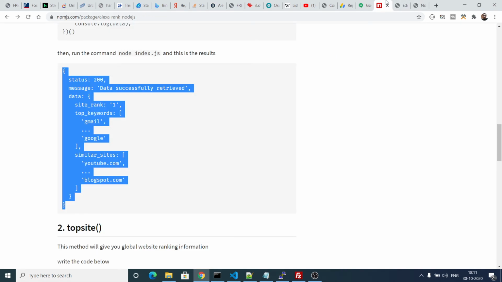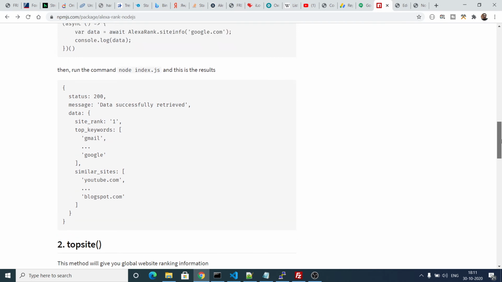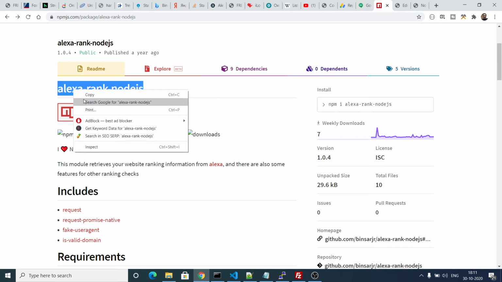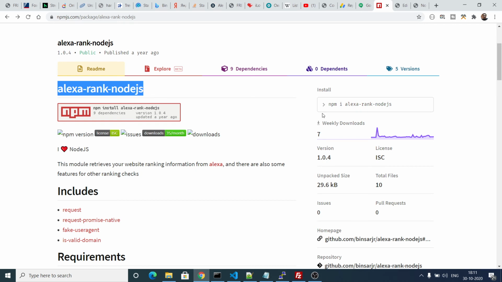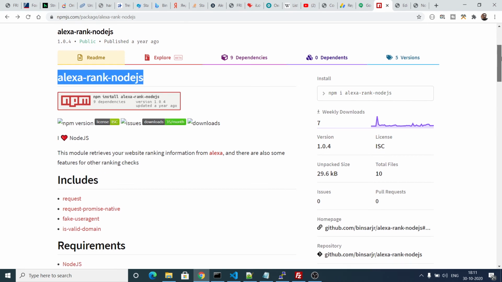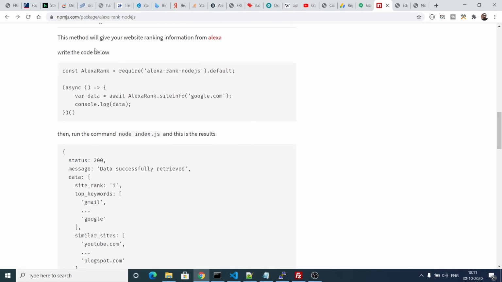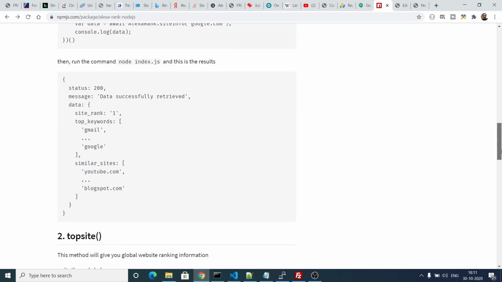The module that I used to make these three web services is alexa-rank-nodejs. This is the name of the module that I used in order to make these three services. It has only 7 weekly downloads, so it's a new library for Node.js. Basically, it uses the Alexa API and returns you the results. All the documentation is given to you.